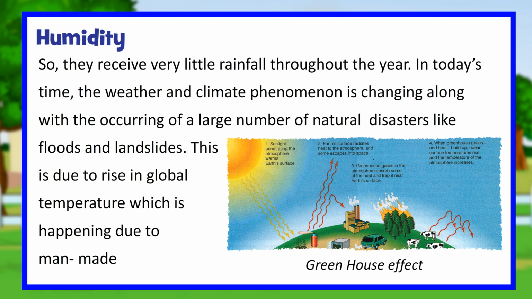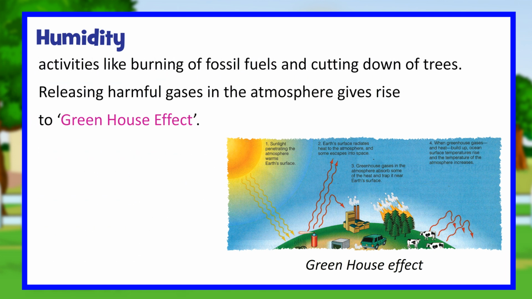In today's time, the weather and climate phenomenon is changing along with the occurring of a large number of natural disasters like floods and landslides. This is due to rise in global temperature which is happening due to man-made activities like burning of fossil fuels and cutting down of trees. Releasing harmful gases in the atmosphere gives rise to greenhouse effect.